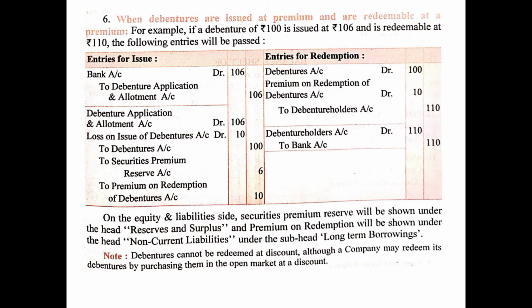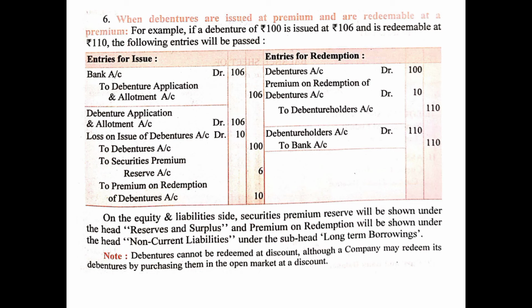Moving ahead to the last case of redemption, when debentures are issued at premium and are redeemable at premium. For example, if a debenture of 100 is issued at 106 rupees and is redeemable at 110, the following entries will be passed. That means the face value is 100, the issue price is 106, 6 rupees is the premium on issue and it is redeemable at 110. That means 10 rupees is the premium on redemption. The following entries will be passed.